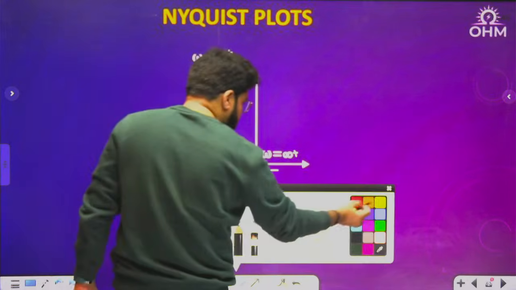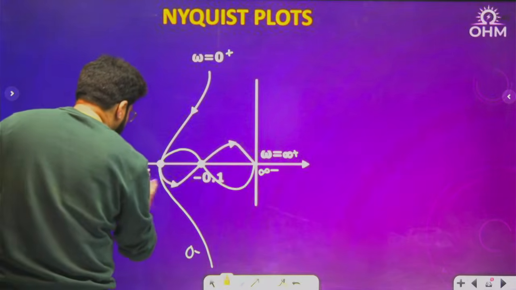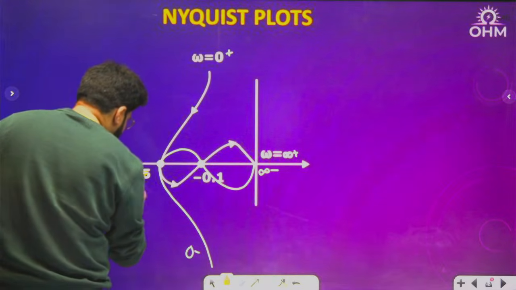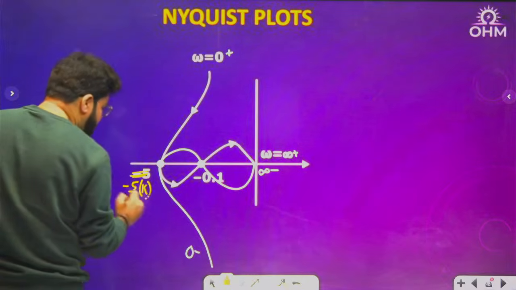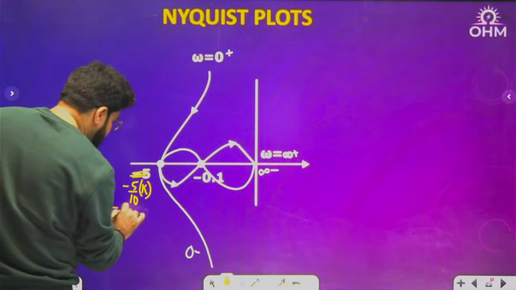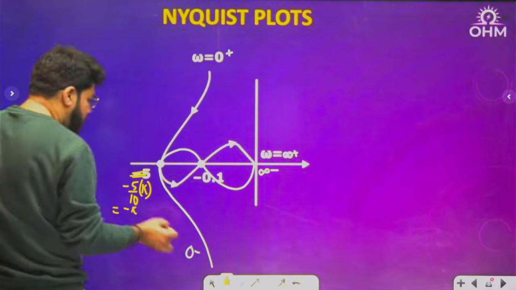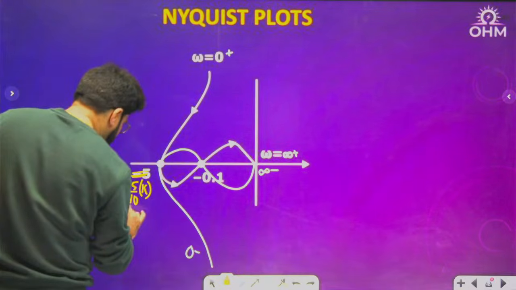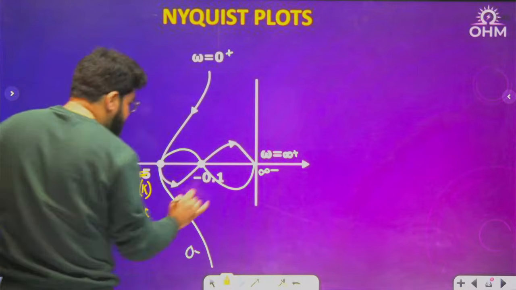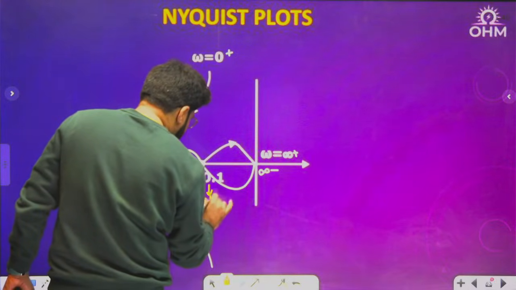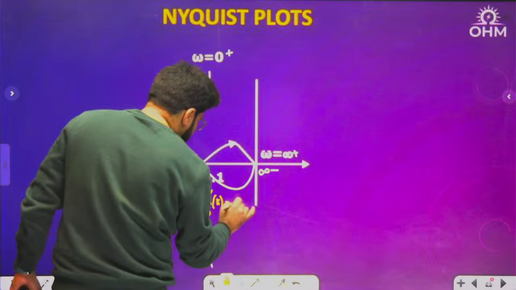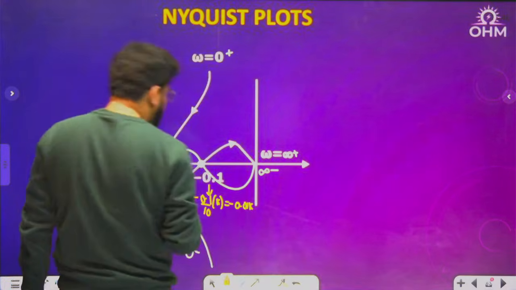But before that, this is minus 5 by 10. This was for K equal to 10. So minus 5 by 10 and then into K for any gain K. So this is actually minus K by 2 or 0.5K. You can write this as minus 0.5K. Similarly, how much will be this point now? Minus 0.1 divided by 10 into gain K. So this is minus 0.01K, this particular point.